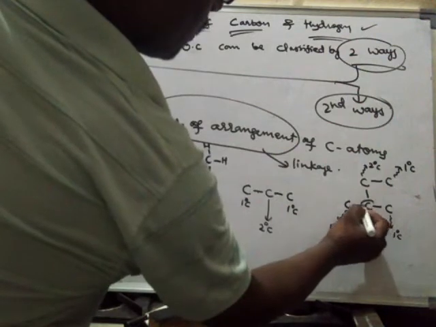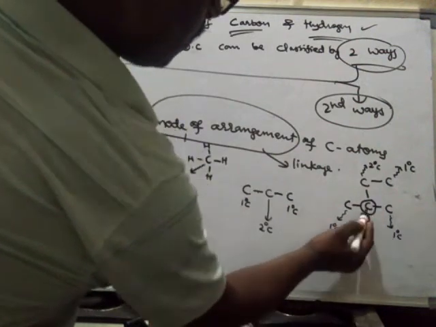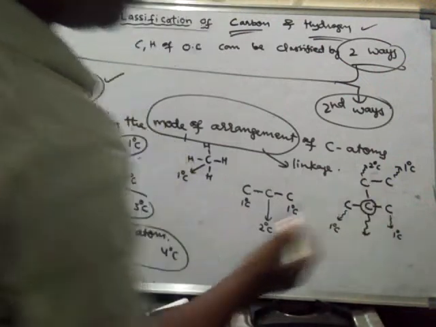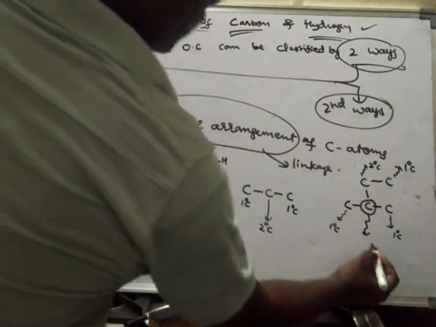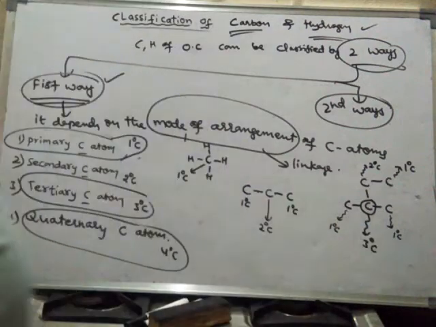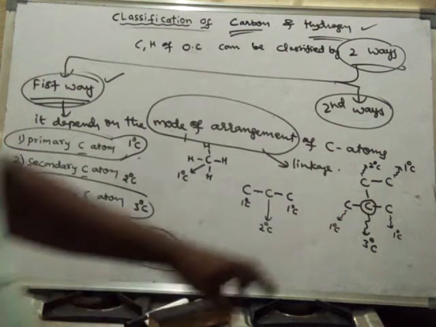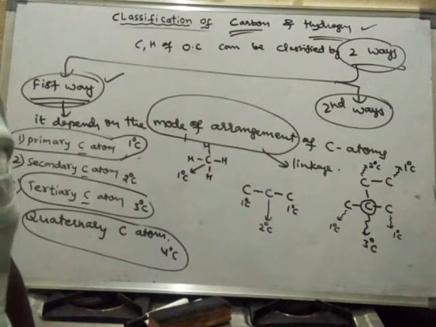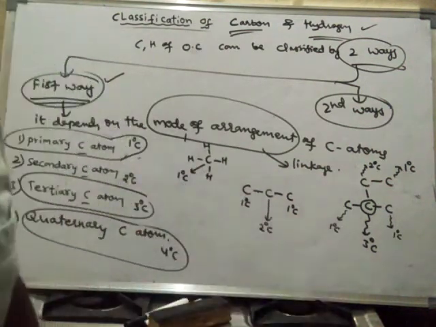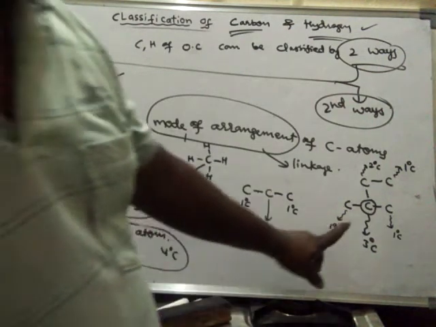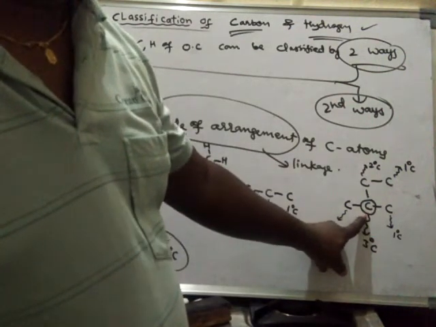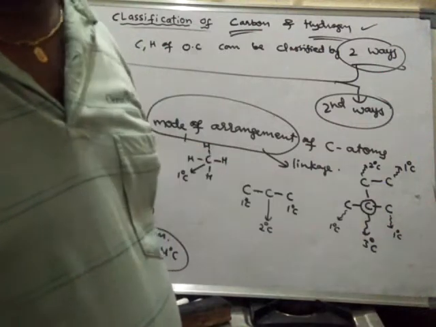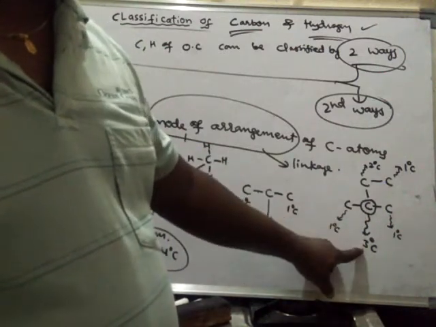Then what is this carbon? See, this carbon is connected to 1, 2, 3 carbon atoms directly, hence it is said to be tertiary carbon. So directly with how many carbon atoms a carbon atom is connected, based on that, that carbon is treated as either primary or secondary or tertiary. Here, this particular carbon is directly connected to 3 carbons, hence it is said to be a tertiary carbon atom.